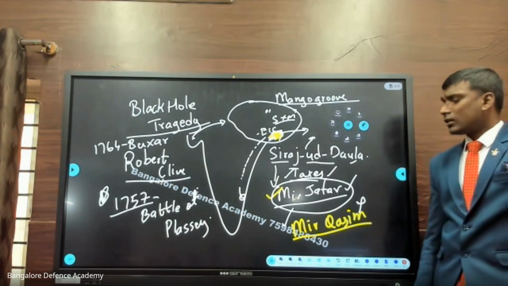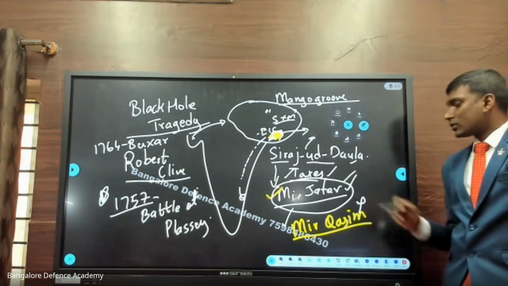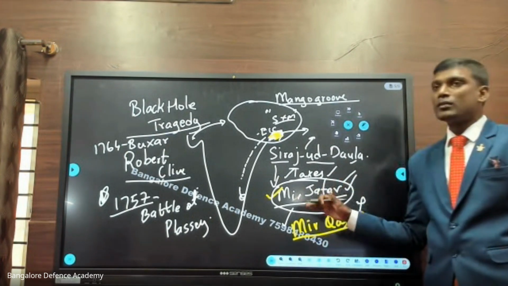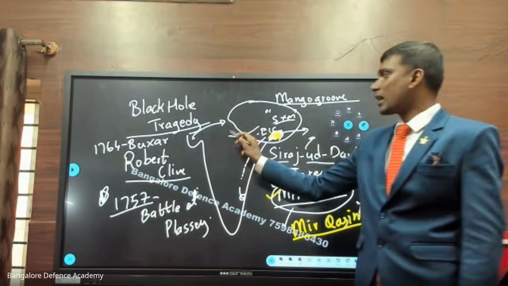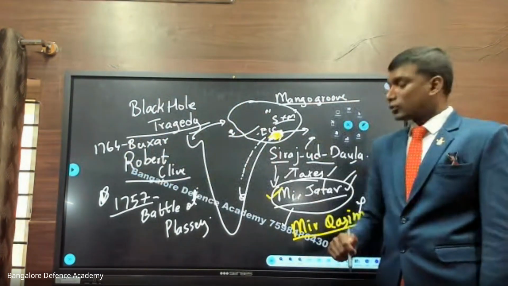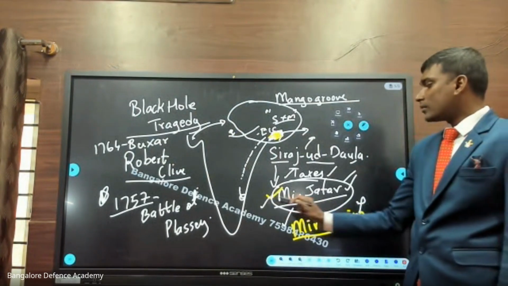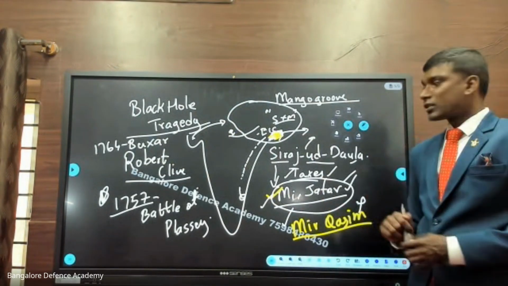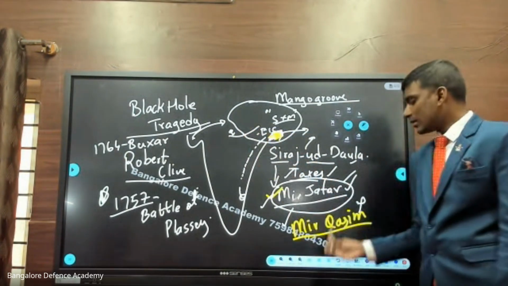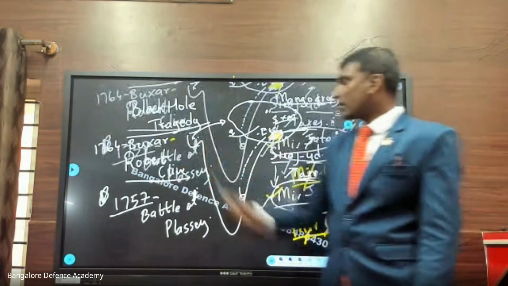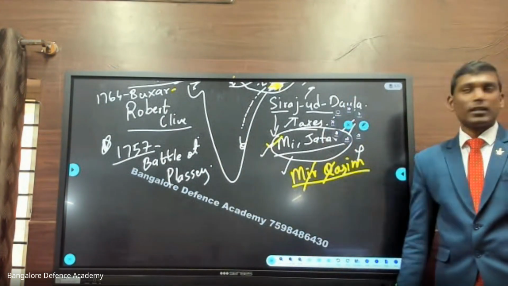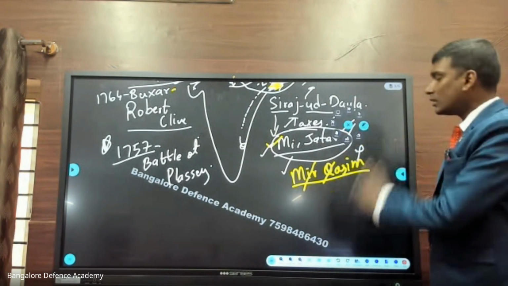And look here everyone, when Mir Jafar was replaced by Mir Qasim, what happened to Mir Jafar? He escaped from this place and was hiding in some neighboring state like Bihar. He was hiding there. So once again, the Britishers told him, okay, fine, Mir Jafar, I will give you one more chance. Come and take the kingship of Bengal. So in the Battle of Buxar, Mir Qasim was defeated, and once again, Mir Jafar became the king. Do you understand? So this is what is happening.